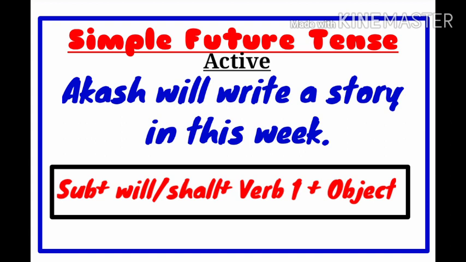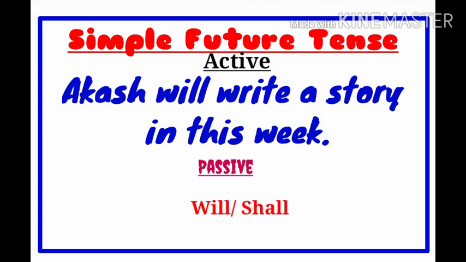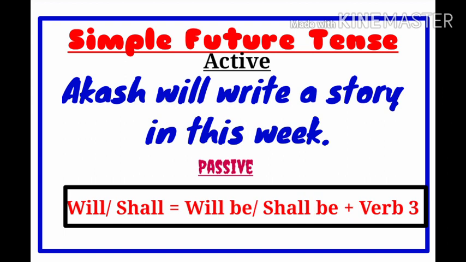It is an active voice. Now let's change the same to passive voice. As I told you, when you change to passive voice, we have to exchange the subject and object. Then we have to change the tense, the verbs. See what verb change happens here. Will or shall will change to will be or shall be plus verb 3.